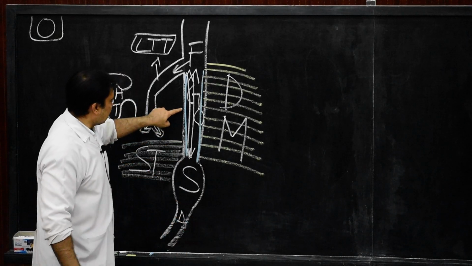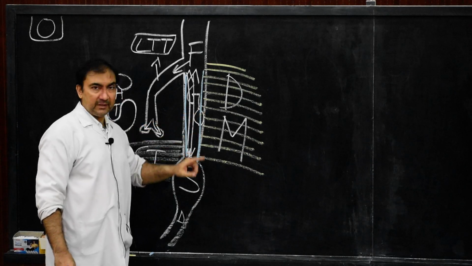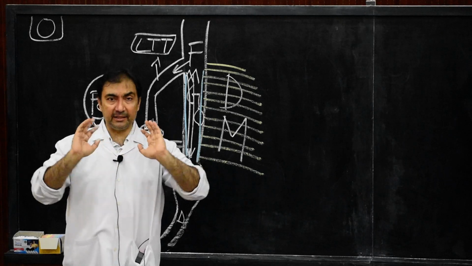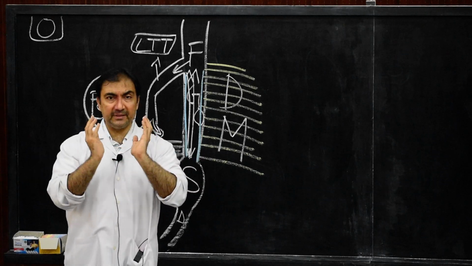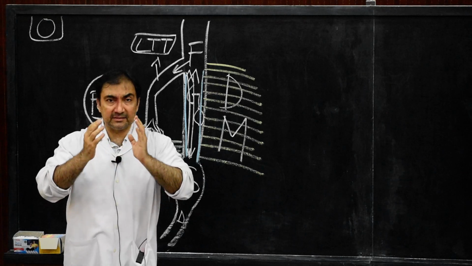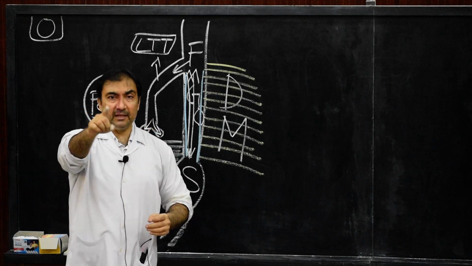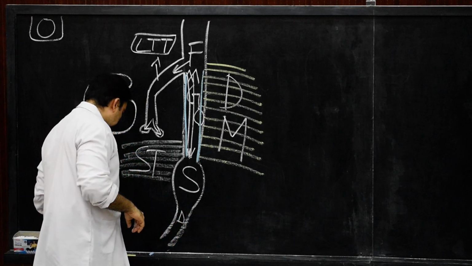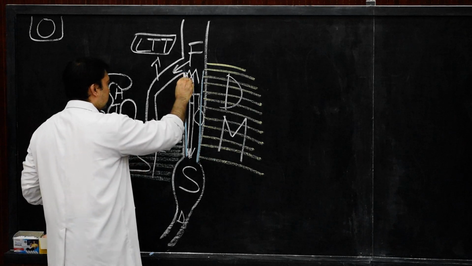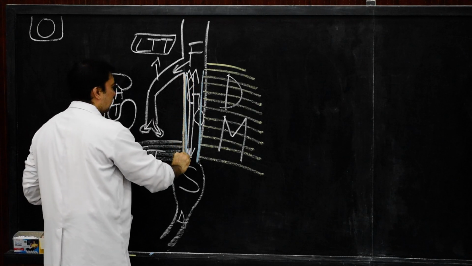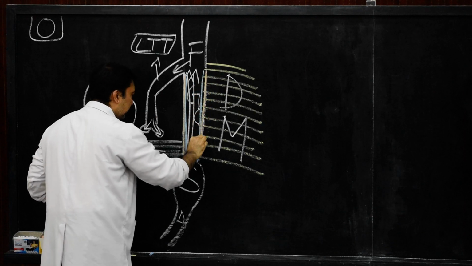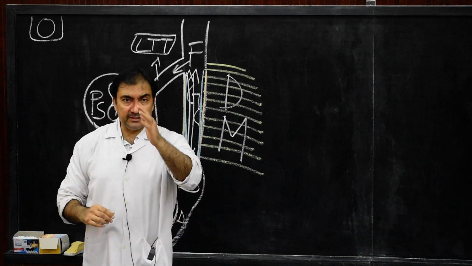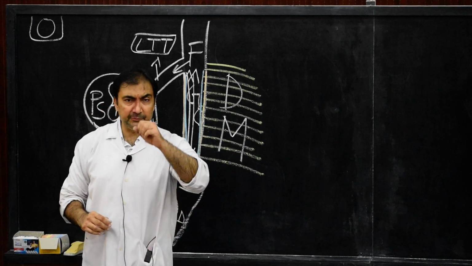Then comes the surrounding wall. The entire wall of the esophagus consists of muscular tissue as well as connective tissue. The muscular layer and the connective tissue layers will develop from splanchnopleuric mesoderm. Please note down. Here, with the orange color I am drawing, this splanchnopleuric mesoderm will lead to development of the muscular layers and connective tissue layers of the esophagus. That is a very important point.